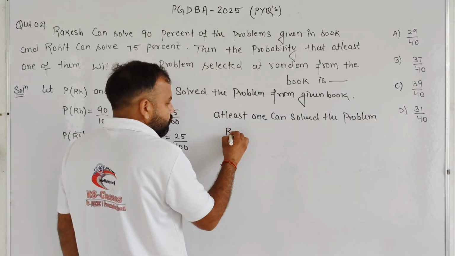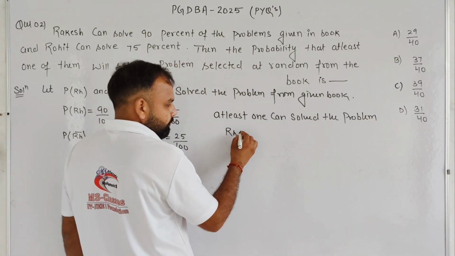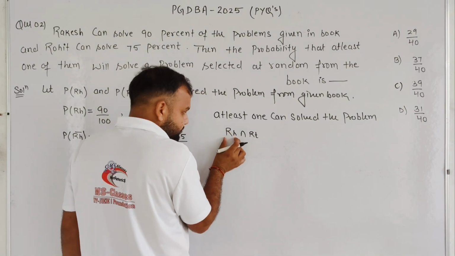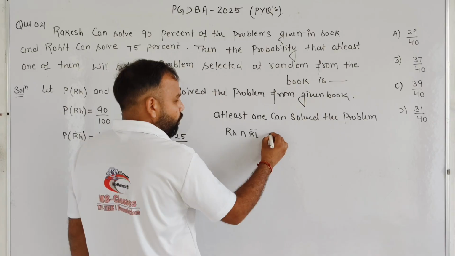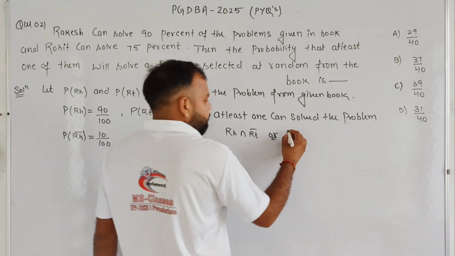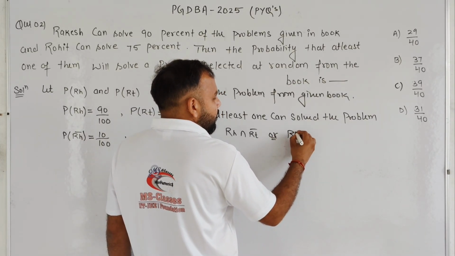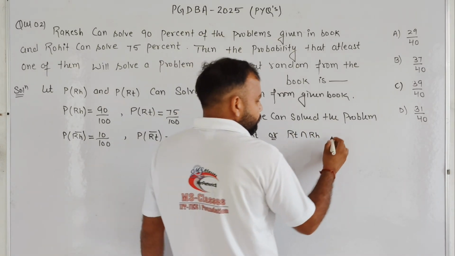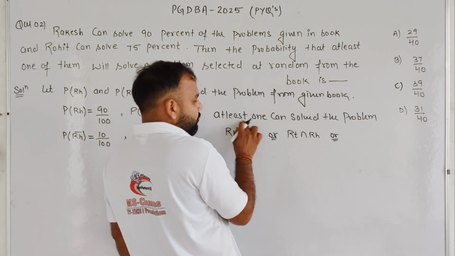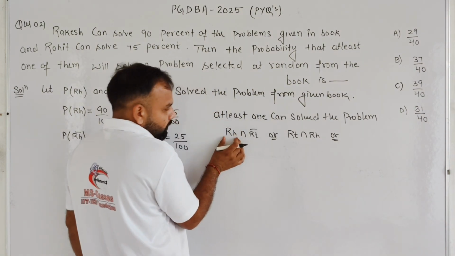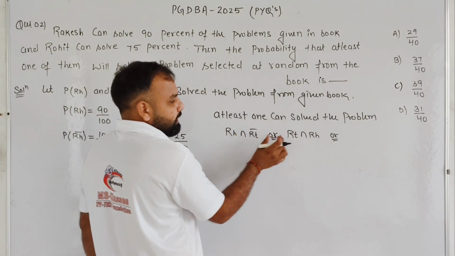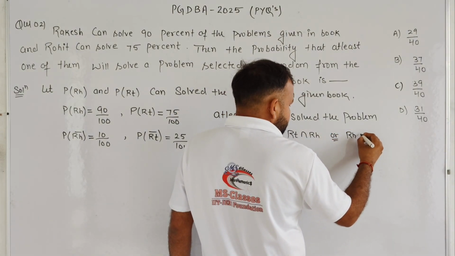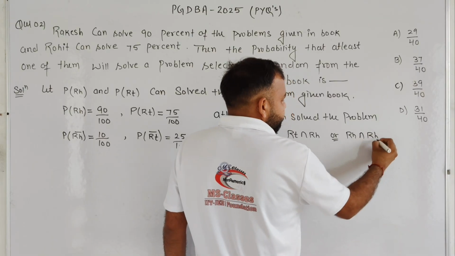It is either solved by Rohit but not solved by Rakesh, or solved by Rakesh and not solved by Rohit, or it can be solved by both Rakesh and Rohit.